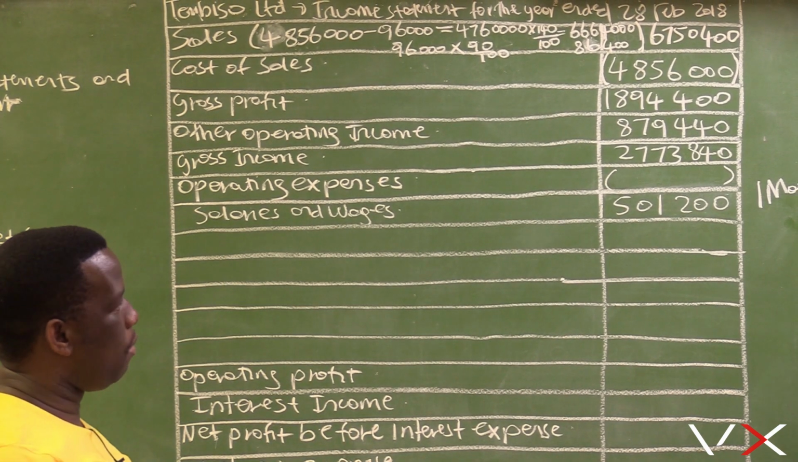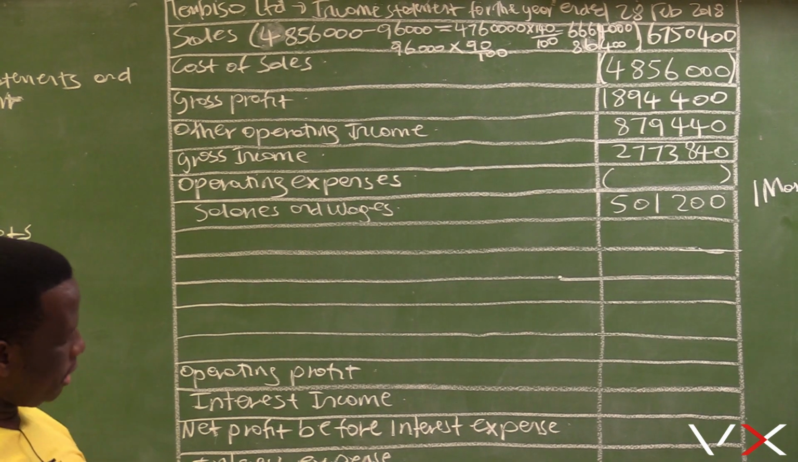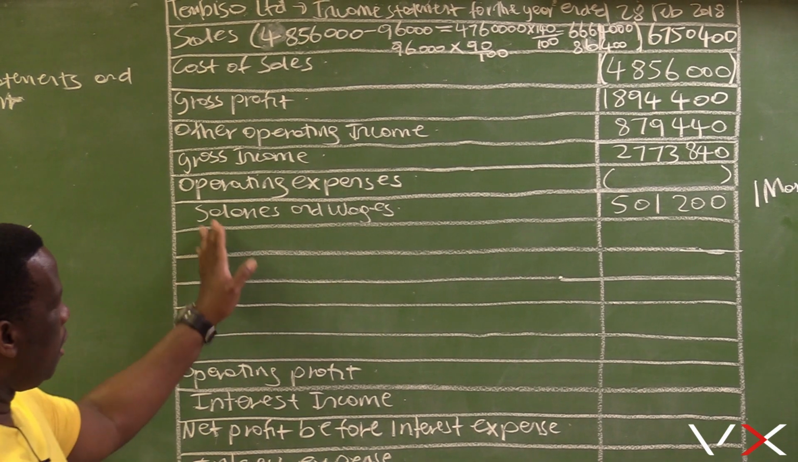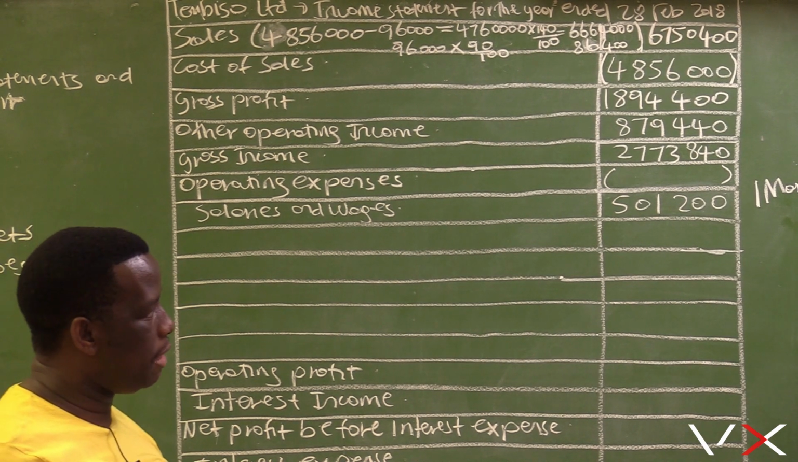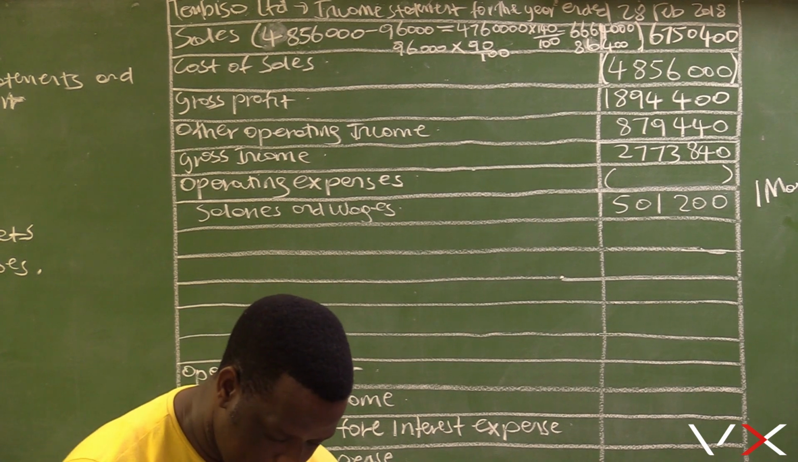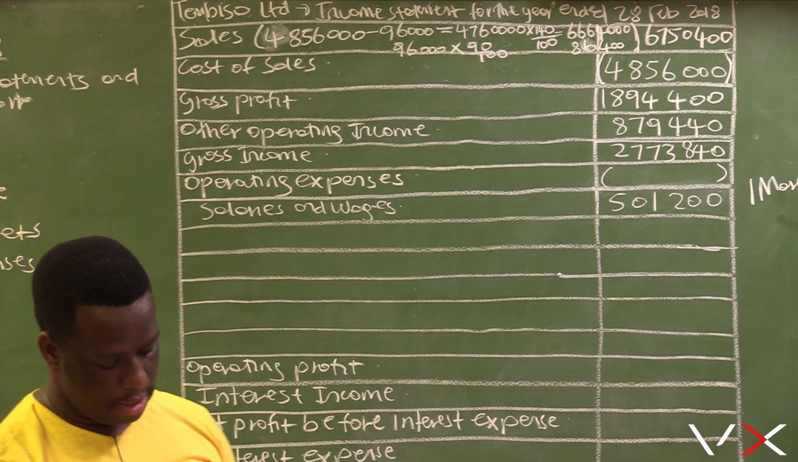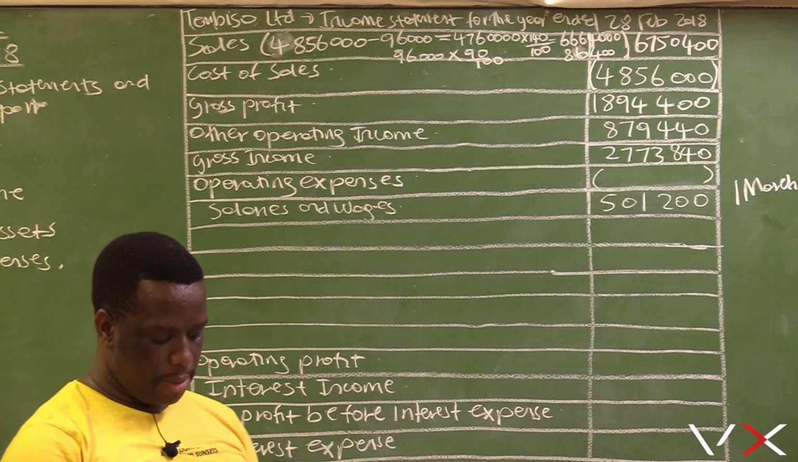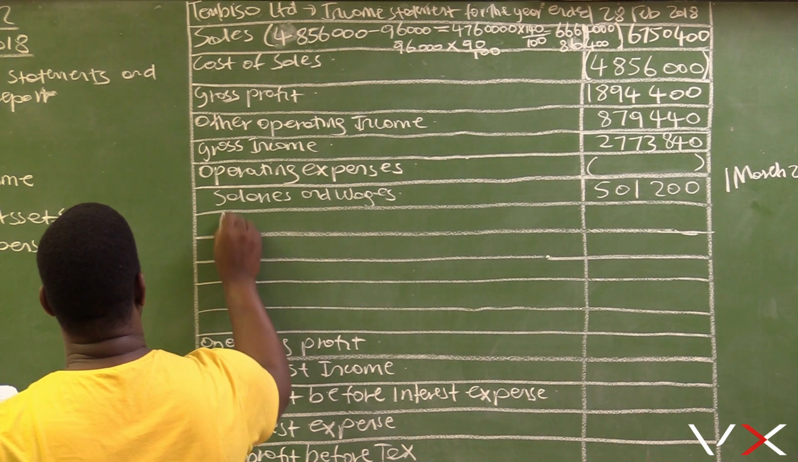Let us now deal with our expenses. In your answer sheet, because this is what was given in the answer sheet, your salaries and wages of 501,200 was given. And then let's look at the following one. Operating expenses: salaries and wages have been recorded. The following expense here is audit fees.